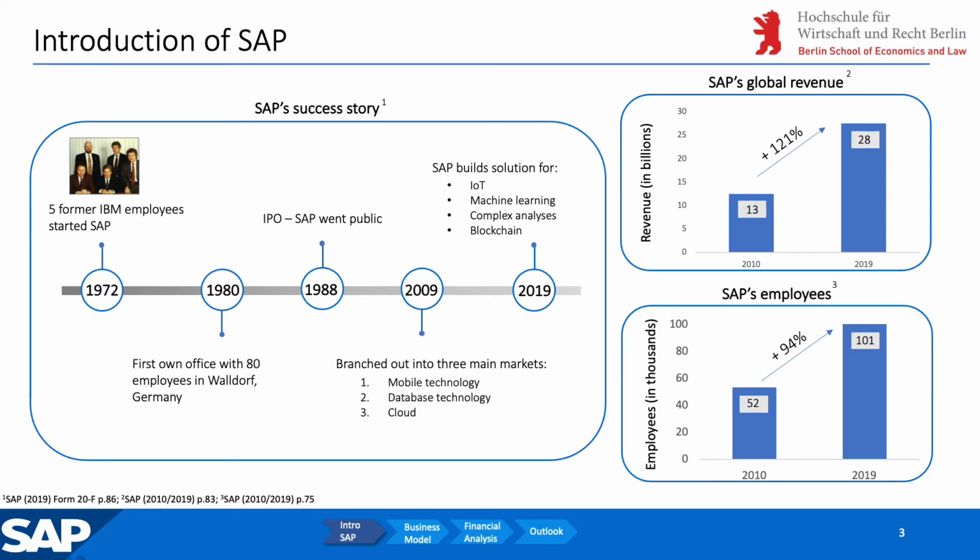As you can see in the graphs, SAP's growth in the last 10 years has been impressive. When we talk about revenues, you can see that SAP has gone from earning 13 billion euros in 2010 to earning 28 billion euros. Another aspect where you can see SAP's change is in the growth of the numbers of employees, from 52,000 to 101,000 employees in 10 years. How did SAP manage to become the most valuable company and one of the Germany's biggest success stories? To answer this, Alain will have a look at their business model.